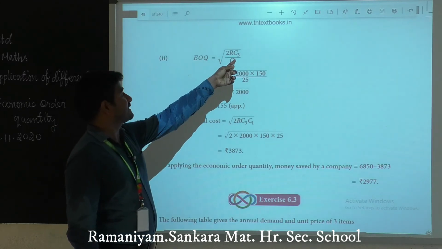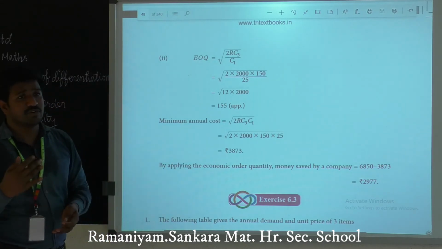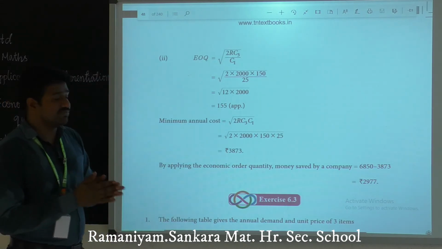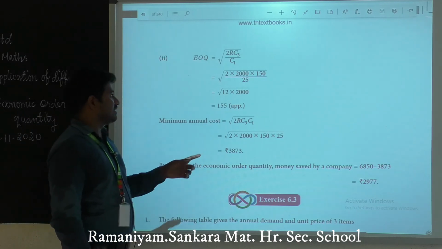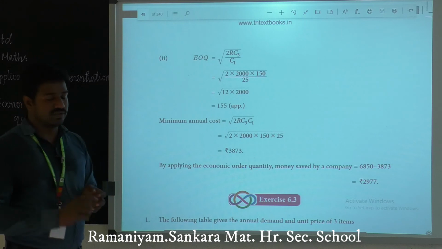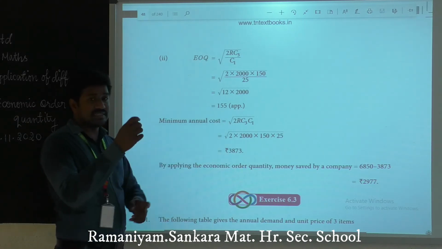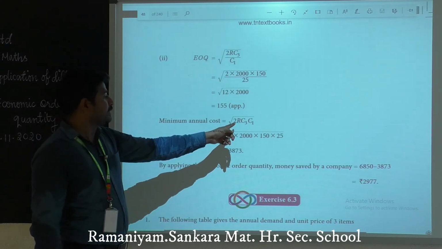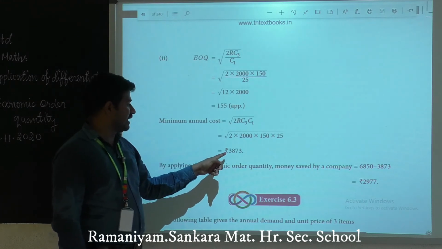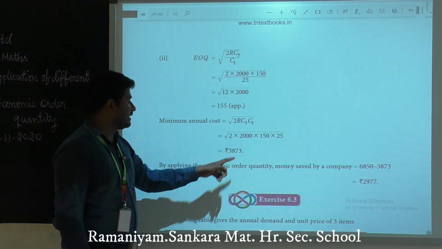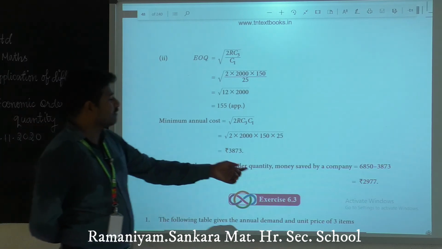Apply the values of R, C3, C1 and simplify this. The result is nearly 154 point something. Round off that value, the result is 155. Okay, this is the minimum annual cost. To denote the minimum annual cost, C naught equals square root of 2 into R into C3 into C1. So apply the values and simplify the result, and we will have 3,873.